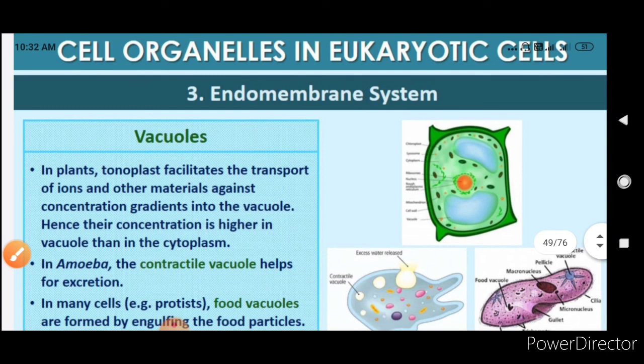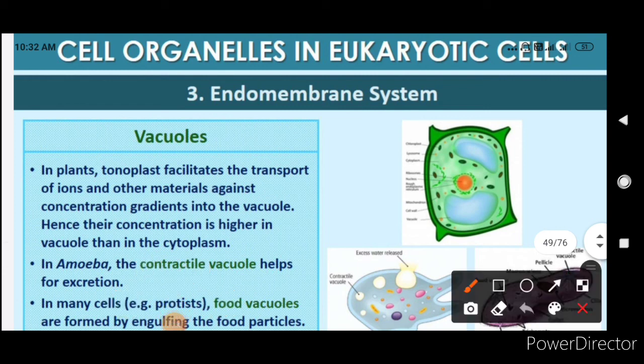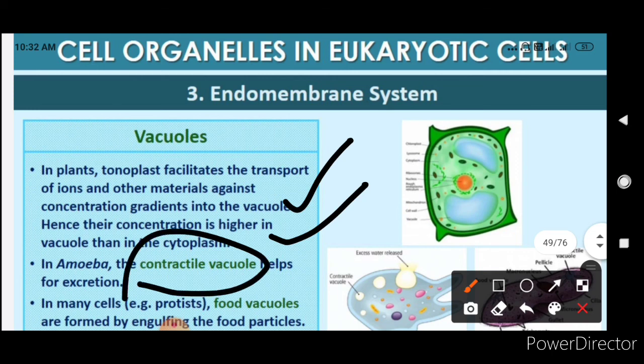In plants, tonoplast will do what? It will facilitate the transport of ions and other materials against the concentration gradient into the vacuole. Hence, the concentration is higher in vacuole than in cytoplasm. In amoeba, contractile vacuole helps in the excretion, and in many cells, for example protist, food vacuoles are formed by engulfing the food particles.